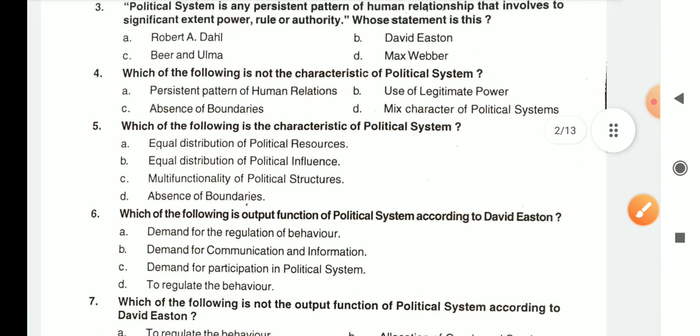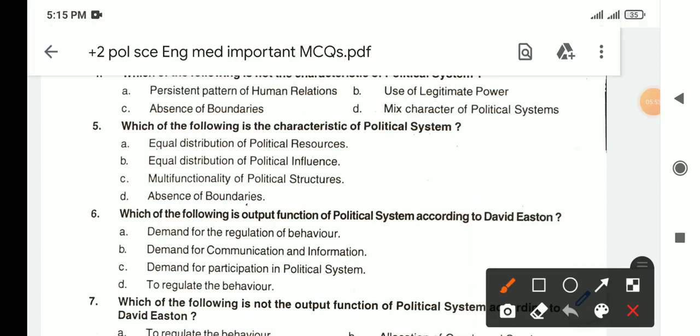Which of the following is a characteristic of political system? Keep in mind, equal distribution of power of political resources, no, that is not it. Equal distribution of political influence, no. Multifunctionality of political structures, yes. Absence of boundaries, right, this is also not there. So the answer is C. Keep in mind, our answer is C.